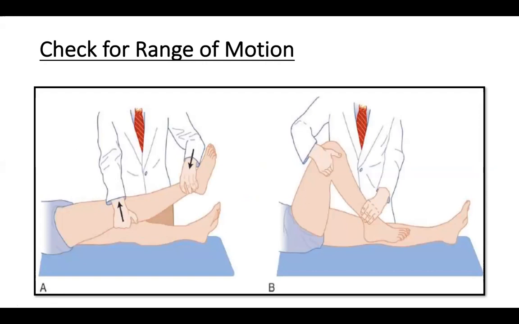So if you get a catch in the initial part of the examination, that is highly suggestive of spasticity. So always support the knee, one hand at the knee and one hand at the ankle, and flex it rapidly. If you're getting a catch, it's called the clasp knife phenomenon, where just like a knife, the initial part will show some resistance and there'll be a sudden giveaway. This is highly suggestive of spasticity.